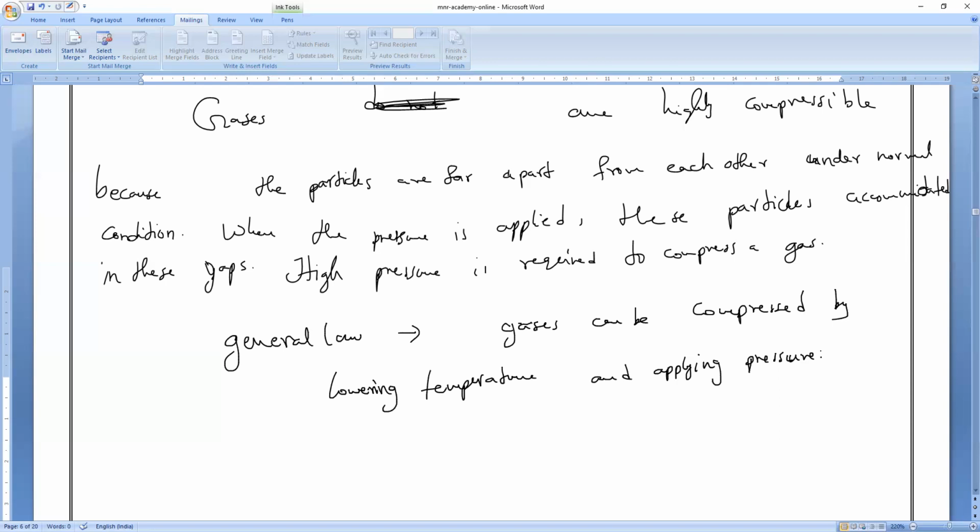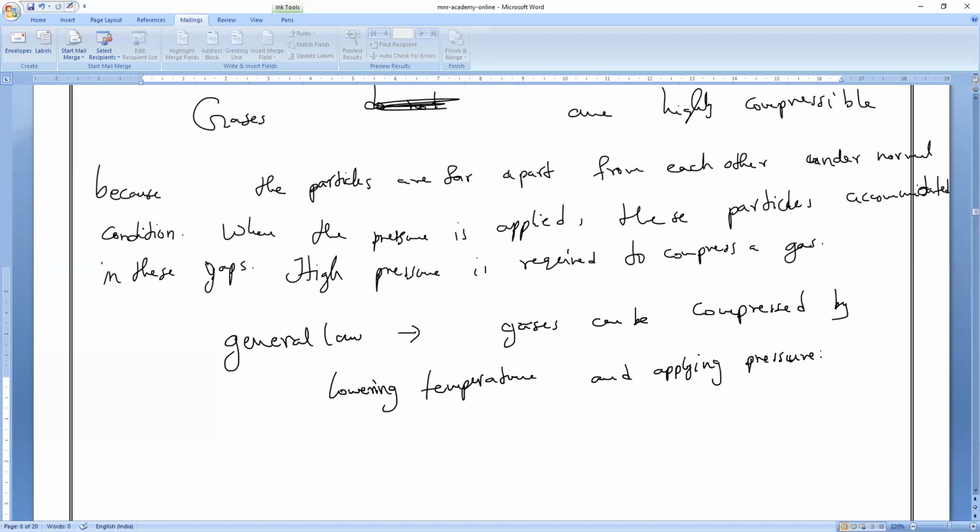One doubt, sir. When we have liquefied petroleum gas, it is in the liquid state, sir. When we are increasing the pressure, the temperature decreases, no, sir? No. When we are increasing the pressure, the temperature won't decrease, Mari.